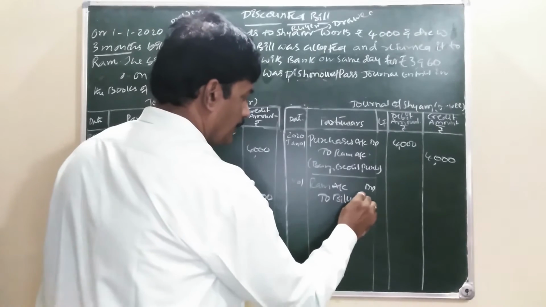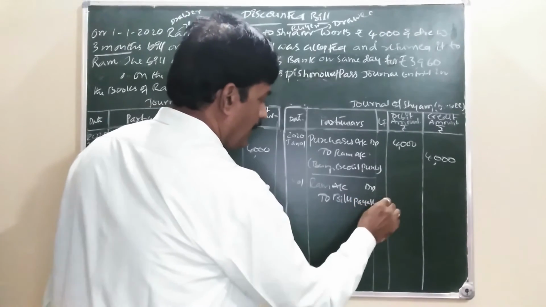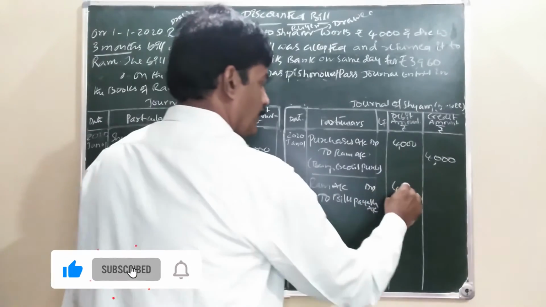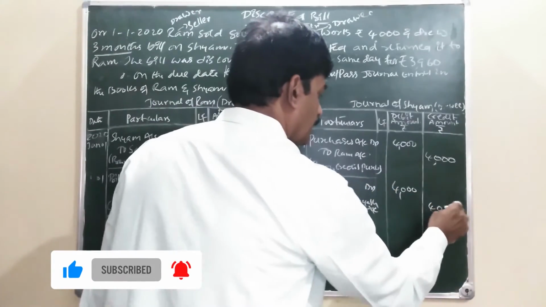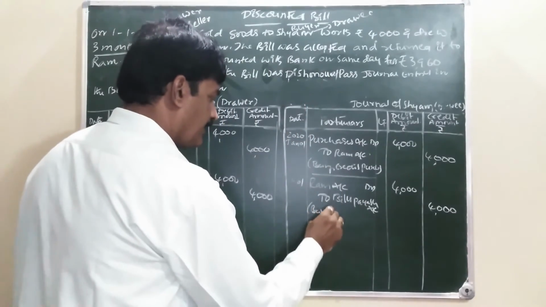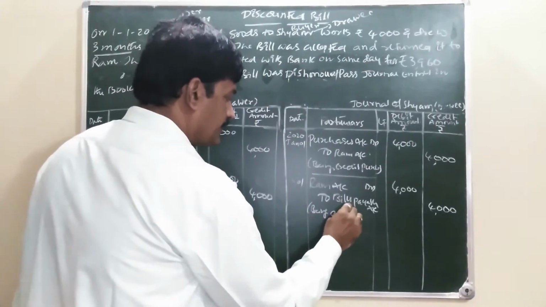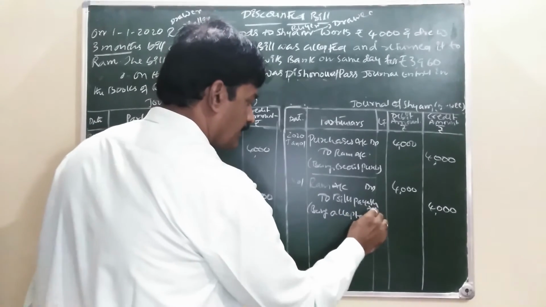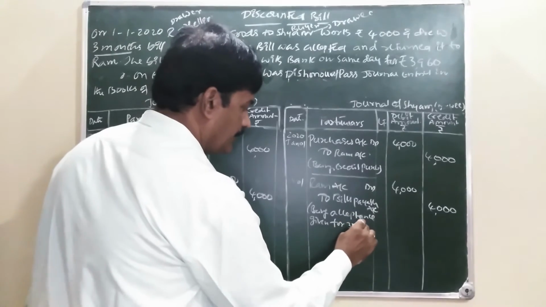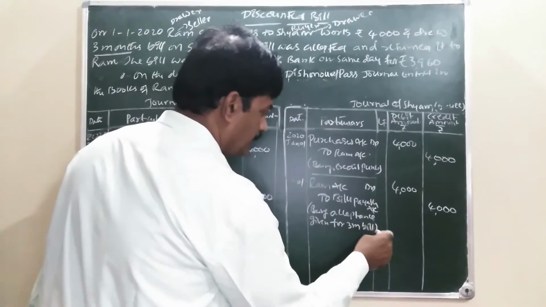To bills payable account 4,000. Being acceptance given for 3 months bill.